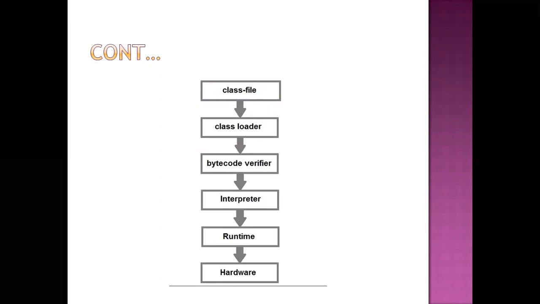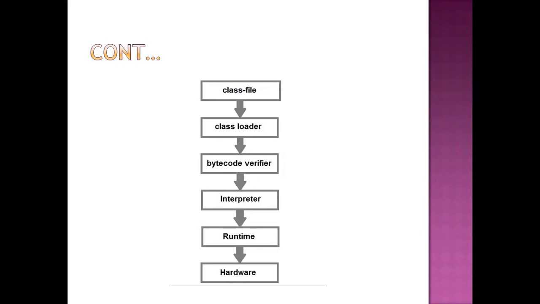First we consider the class. Then, when we take the class name, compilation happens and the class file is created. After that it is loaded by the class loader, which is responsible for loading your dot class file. Then the bytecode verifier verifies the bytecode generated in the dot class file. Then it moves to the interpreter, which just interprets it. Then it goes to the runtime process, and finally we can view the output on our hardware machine. This is how it works internally: first we compile, then the dot class file is generated, then it moves to the class loader.